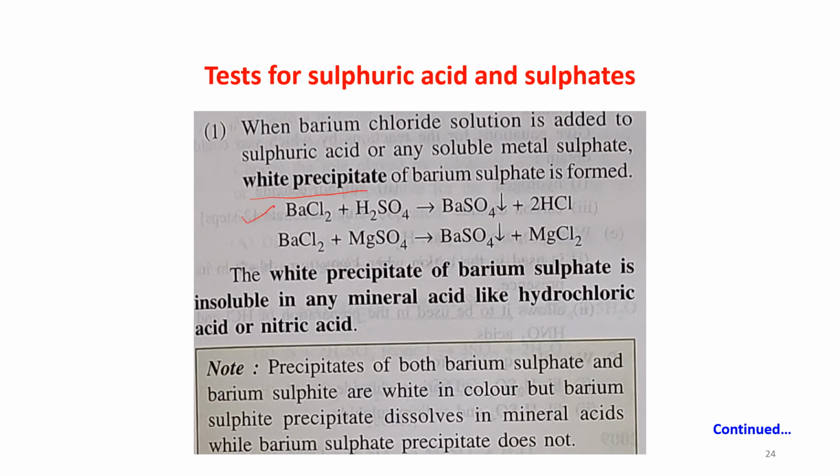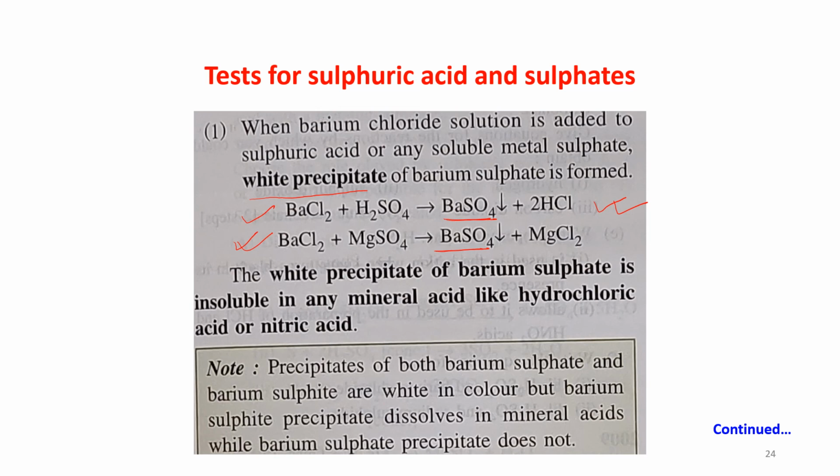See here, BaCl2 plus H2SO4 gives a white precipitate of BaSO4 and HCl is produced. BaCl2 plus MgSO4 also gives BaSO4 plus MgCl2. Here MgSO4 is the soluble metal sulfate, and it gives an insoluble metal sulfate, barium sulfate. White precipitate we are getting.